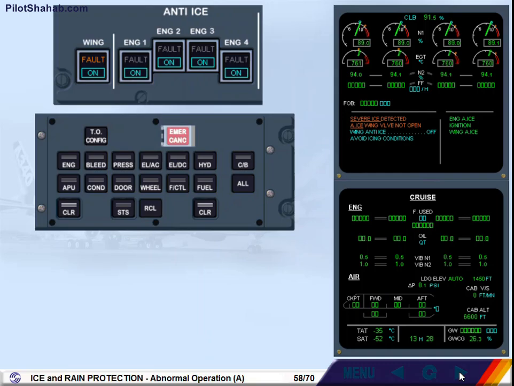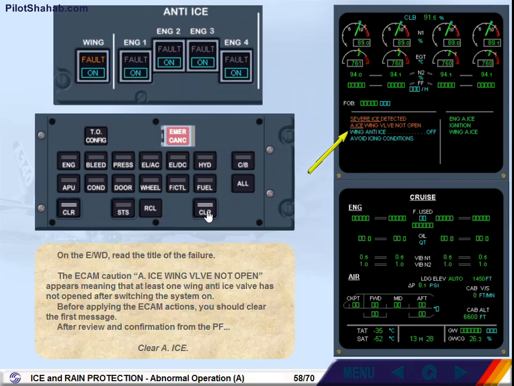On the engine warning display, read the title of the failure. The ECAM caution, anti-ice wing valve not open, appears, meaning that at least one wing anti-ice valve has not opened after switching the system on. Before applying the ECAM actions, you should clear the first message. After review and confirmation from the pilot flying, clear. Press.